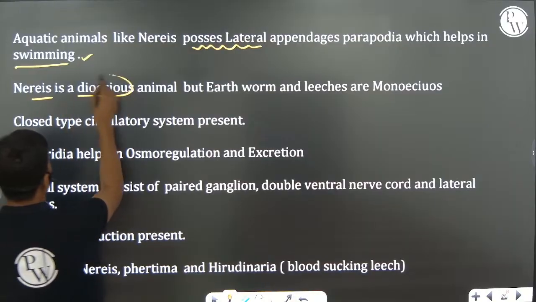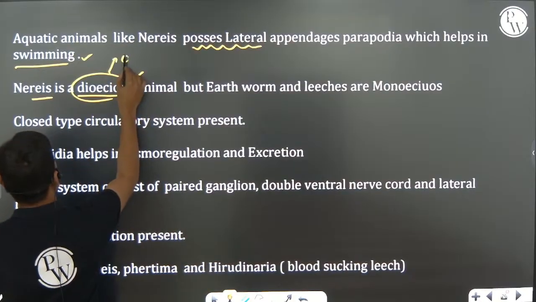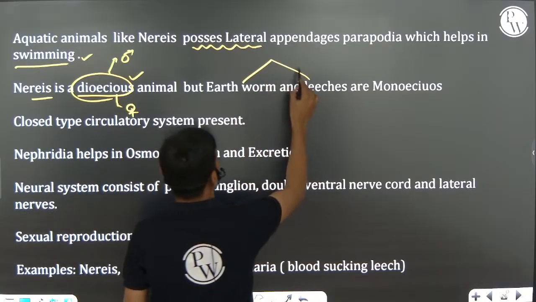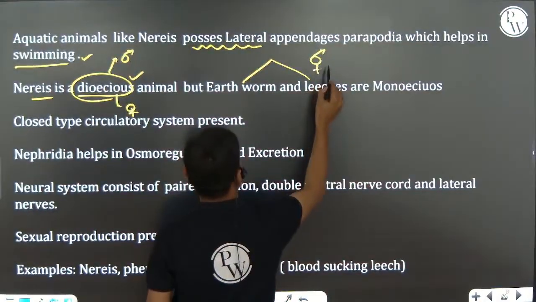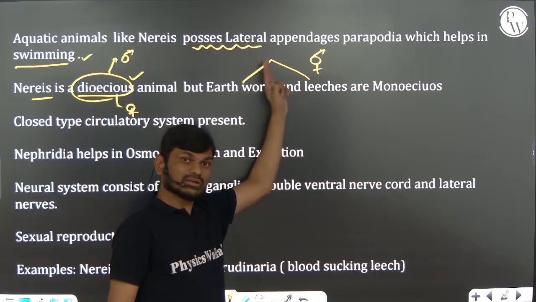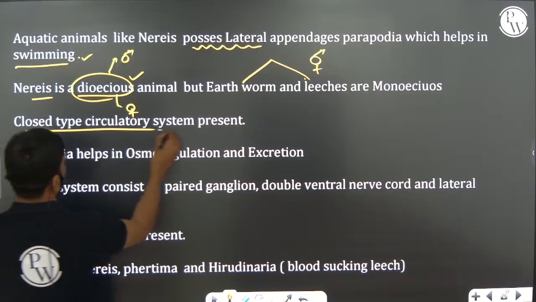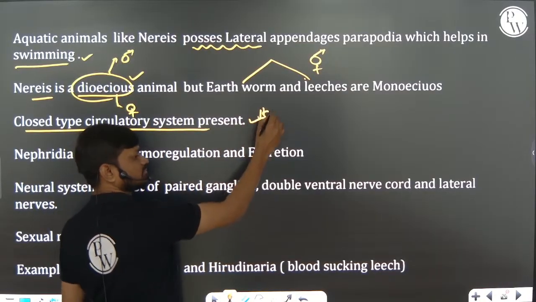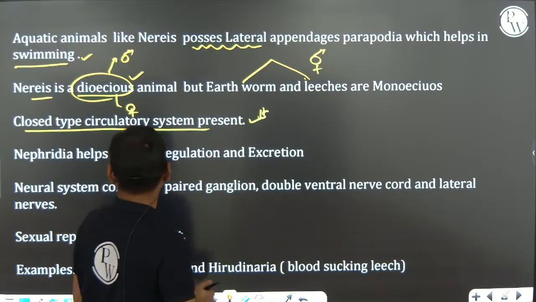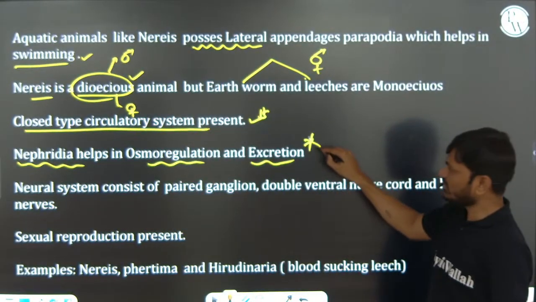Nereis is a dioecious animal, very, very important. That means male present separately, female present separately. But earthworm and leech are bisexual animals, monoecious, hermaphrodite. Closed type circulatory system is first developed in these animals, very, very important. And nephridia help in osmoregulation and excretion, very, very important.